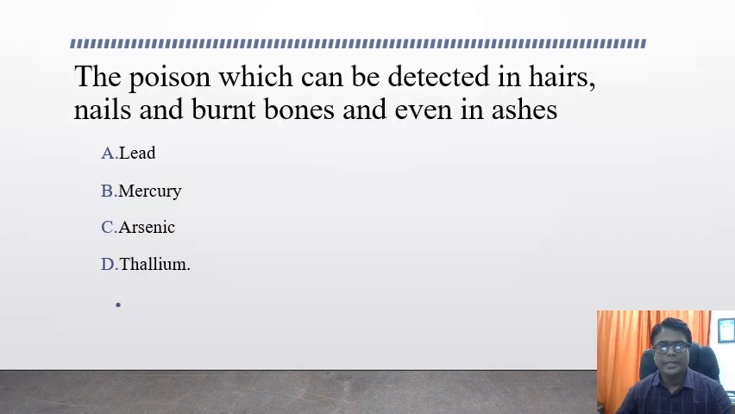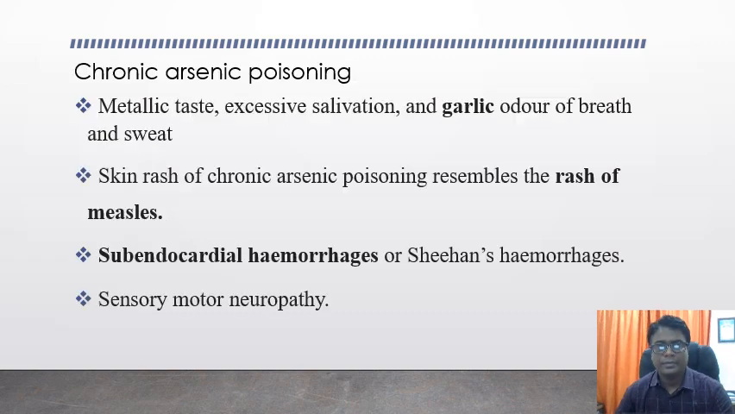The poison which can be detected in hairs, nails, burnt bones, and even in ashes. Options are lead, mercury, arsenic, and thallium. The answer is arsenic poisoning. It is chronic arsenic poisoning. It is characterized by metallic taste, excessive salivation, and garlic odor. The rash of chronic arsenic poisoning resembles the rash of measles.